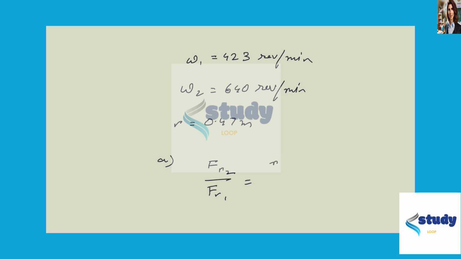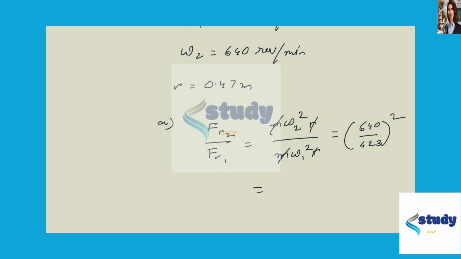So this will be equal to m omega 2 square times r over m omega 1 square times r. So the radial forces you have considered, so it will be 640 by 423, sorry, whole squared. So let's see how much we have here. 2.29 will be the ratio.